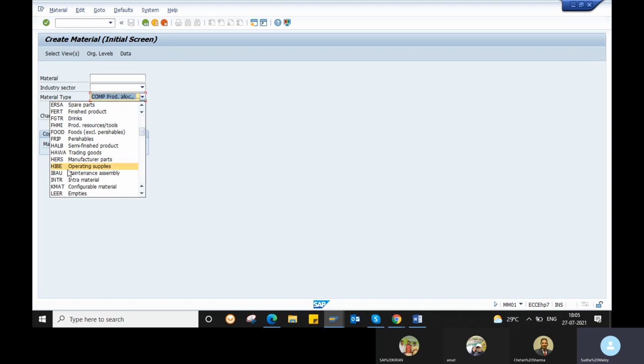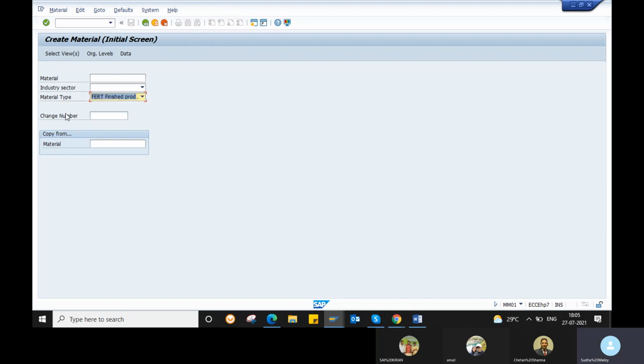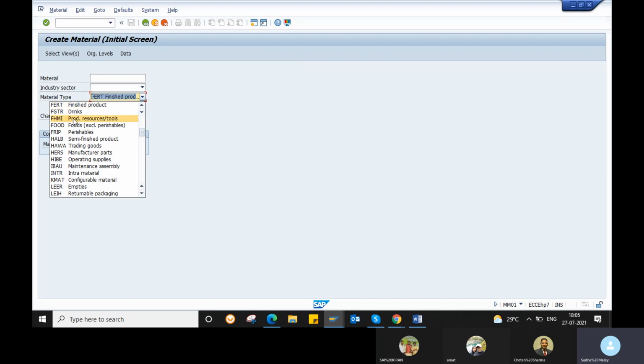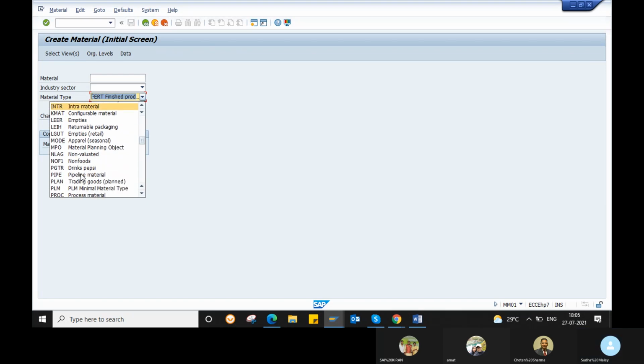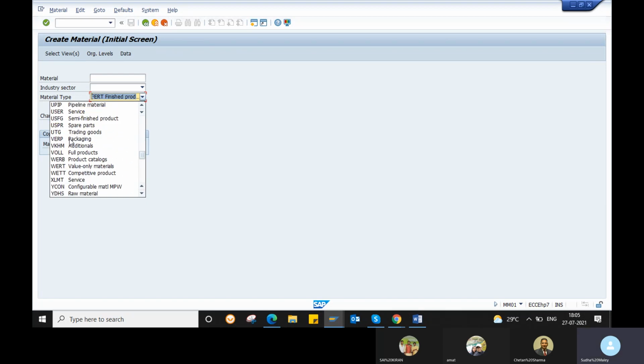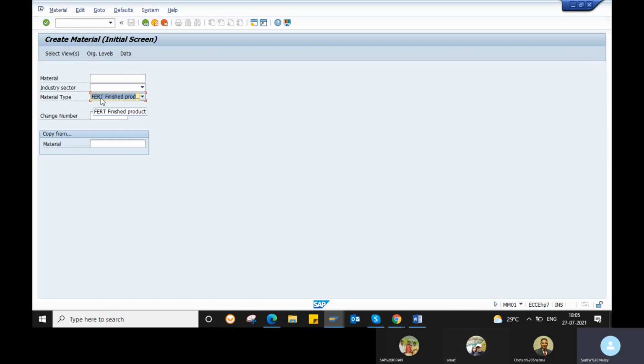If it is a finished product, we name it FERT. If it is a raw material, it is ROH. Like that, for each and every material type it is a 4-digit code only, which can be alphanumeric. If you want, you can also create your own material type by copying the standard one.